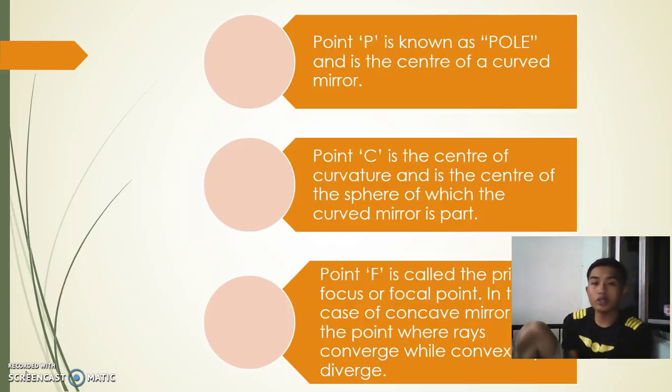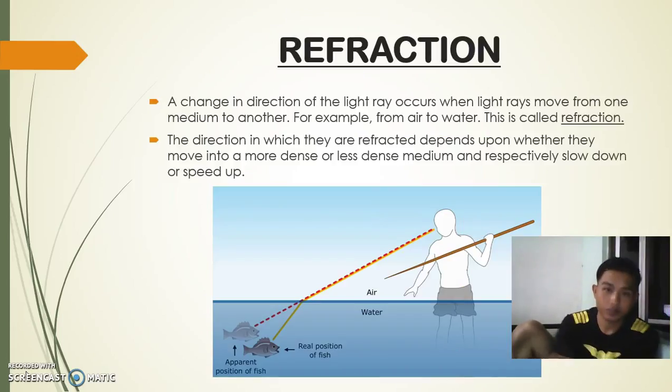Okay, point P is known as the pole and is the center of the curved mirror. Point C is the center of curvature and is the center of the sphere of which the curved mirror is part. Point F is called the principal focus or focal point. In the case of a concave mirror, this is the point where rays converge, while convex rays diverge.